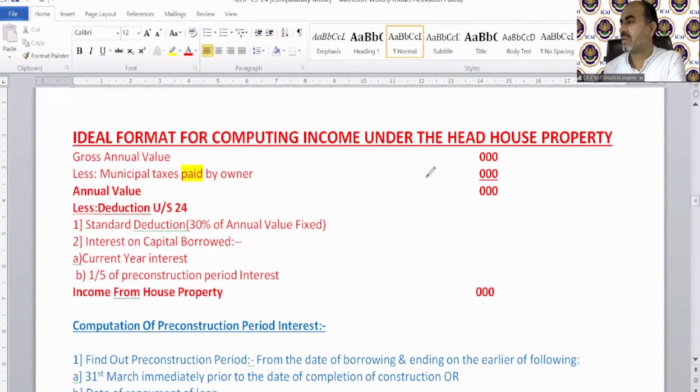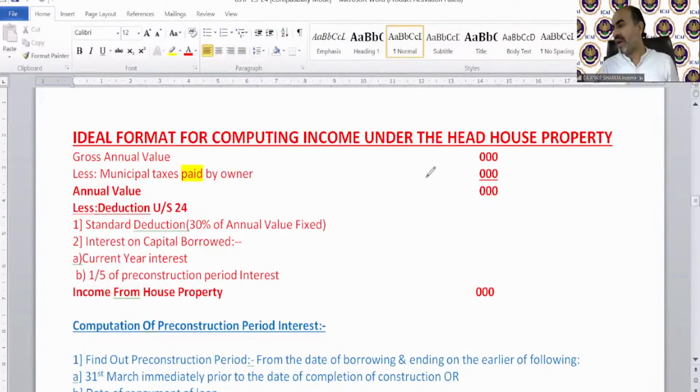Okay, Miss Kanoji is asking if fair rent and standard rent are the same. We will move on to the provision for calculating gross annual value. And when we discuss the concept of gross annual value, then I will let you know the meaning of fair rent, standard rent, municipal rent, actual rent received, and so on.